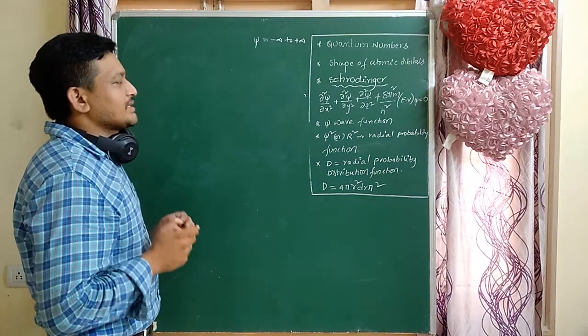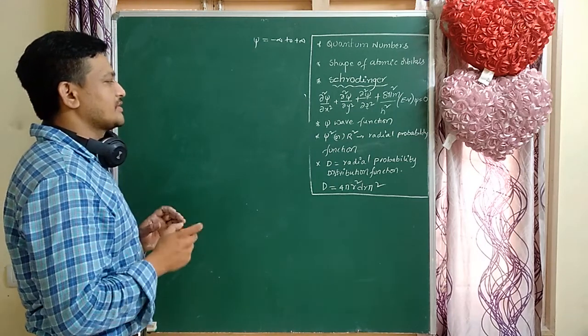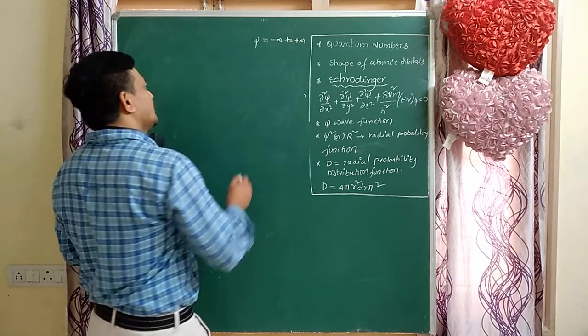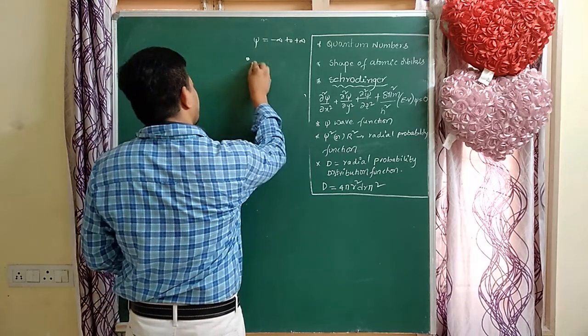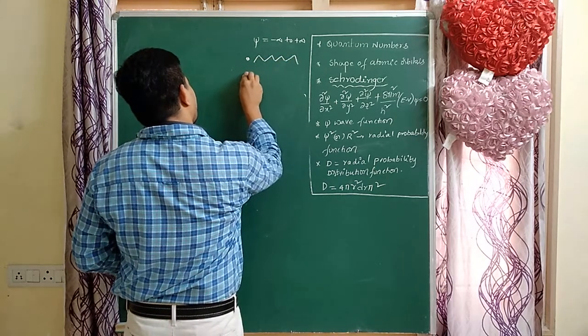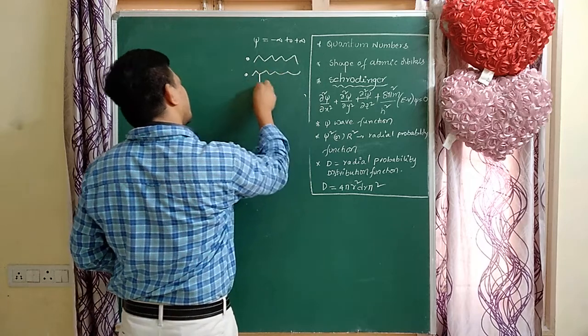When is the psi function called a well-defined wave function? That is very important. One of the conditions is that psi must be a continuous function, and the next is that psi must be single valued at any point.